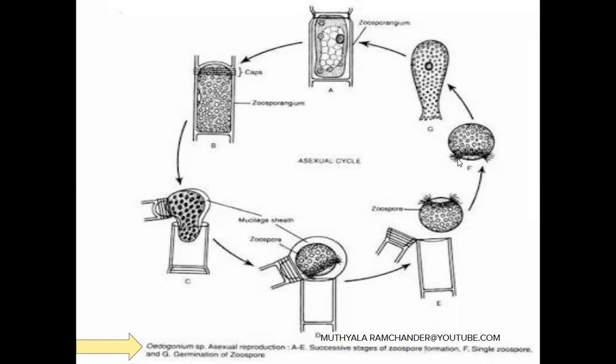Before development, the zoospore loses its flagella. The flagella are lost from the zoospore and the colorless spot is attached to the substrate. The green part is enlarged into a tube-like structure. The colorless spot is modified into a holdfast cell.